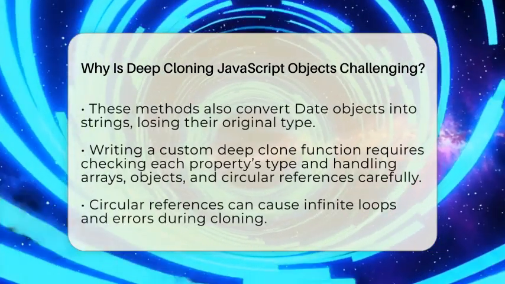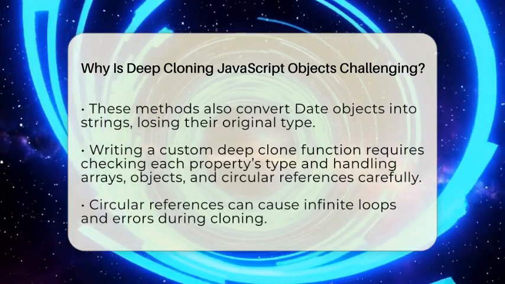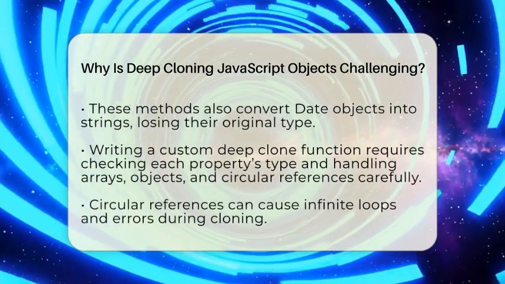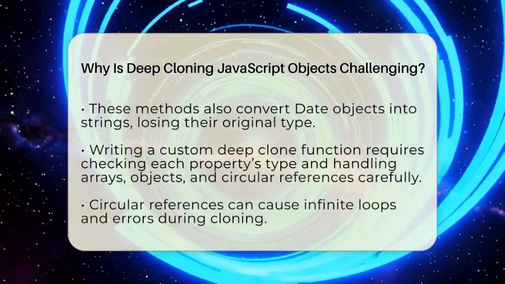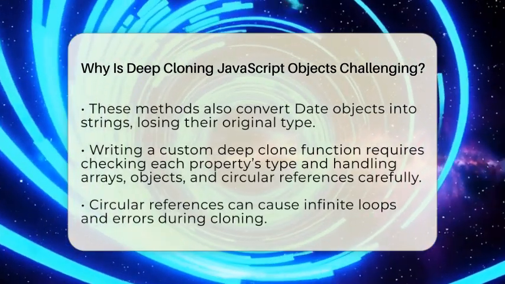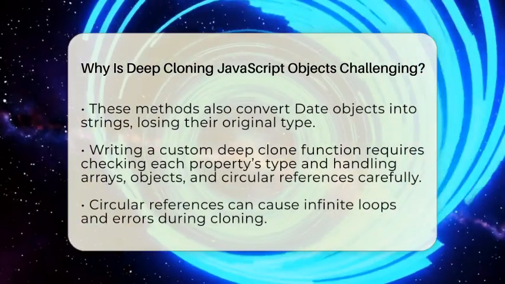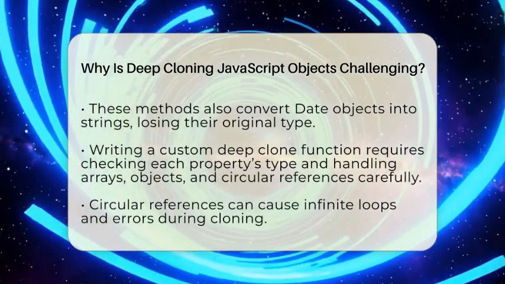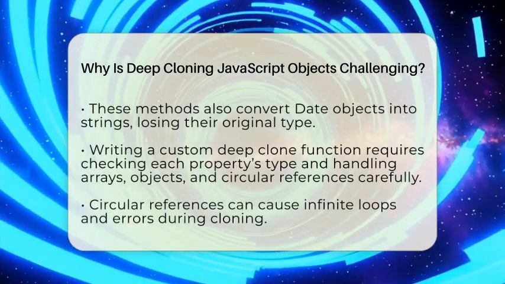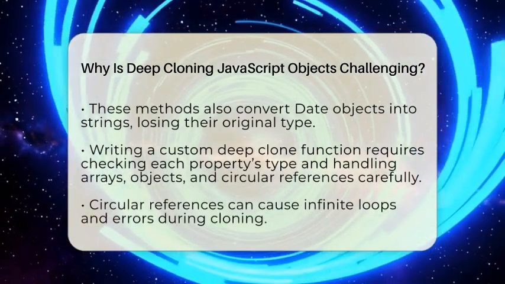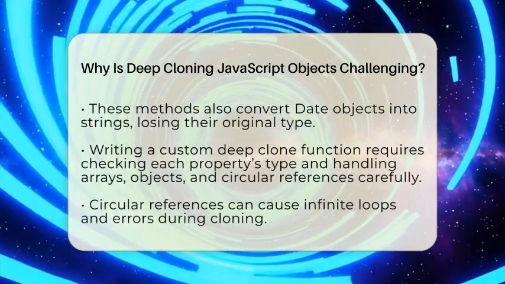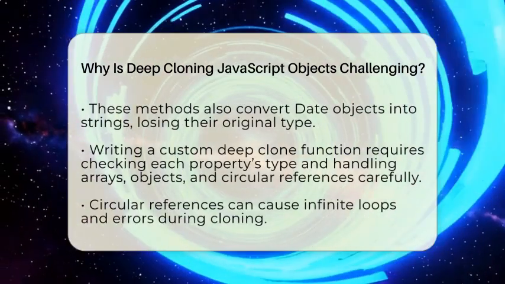Now, when you try to use a common method like JSON.stringify and then JSON.parse to clone an object, it works for simple data but fails for many cases. It can't handle functions, undefined values, symbols, or special objects like Date properly. It also chokes on circular references, which are objects that refer back to themselves. This causes errors or data loss.